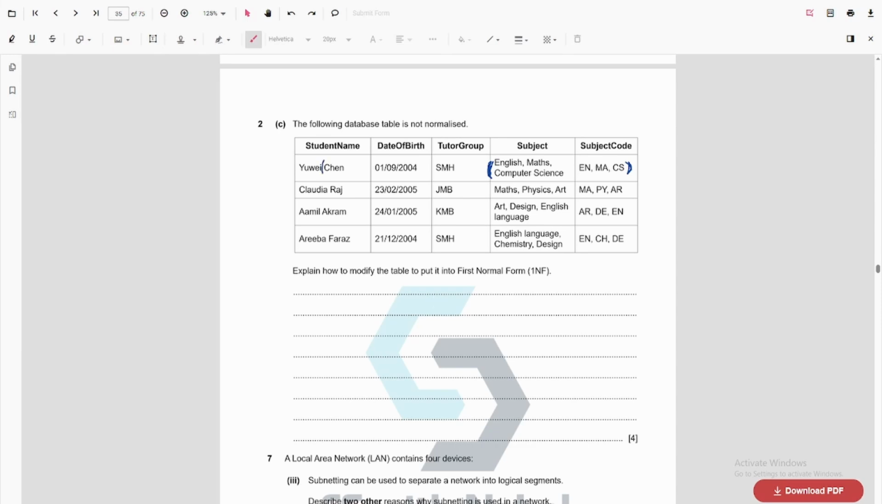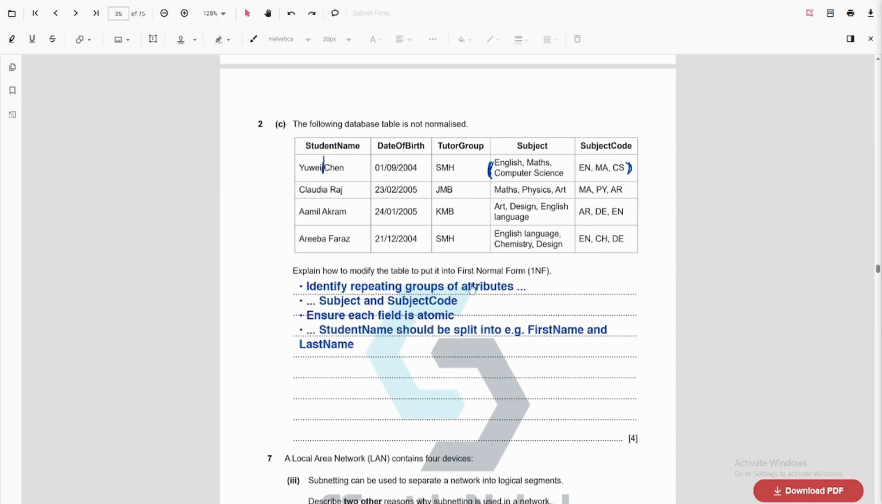Then the student name can be broken down into two parts, the first name and the last name. And we need to identify the primary key of the table if we convert this into first normal form. Basically, we need to identify repeating groups of attributes, which is the subject and subject code. We need to ensure each field is atomic. Student name should be split into first name and last name.